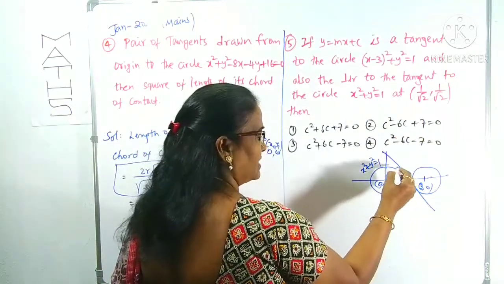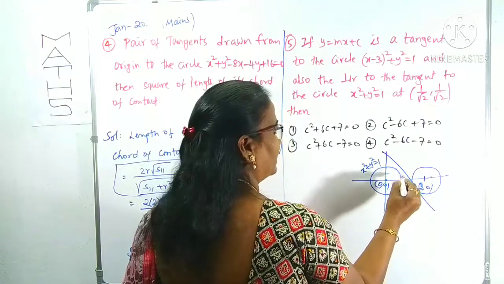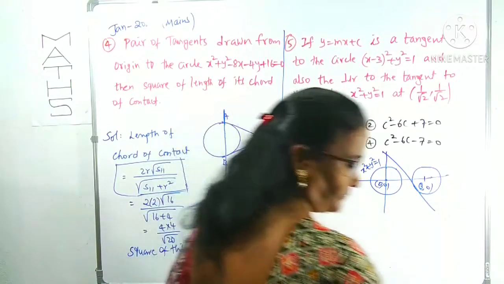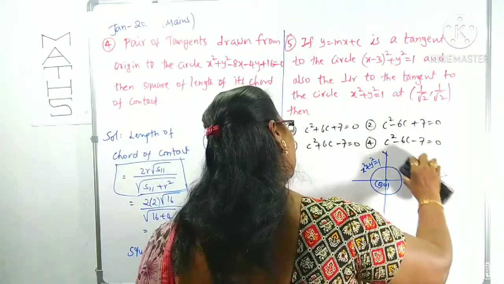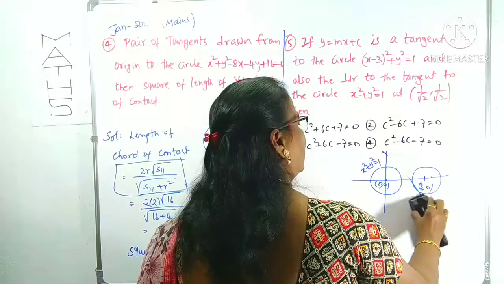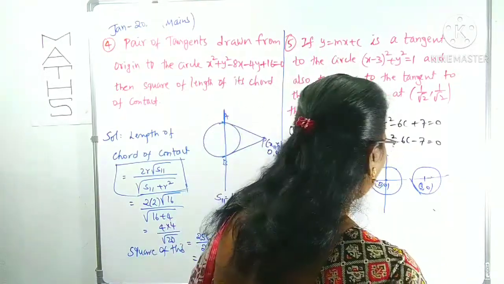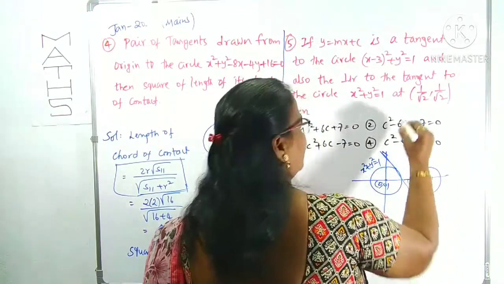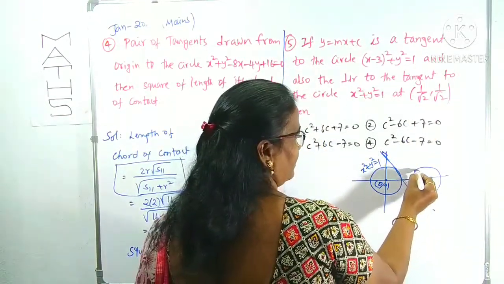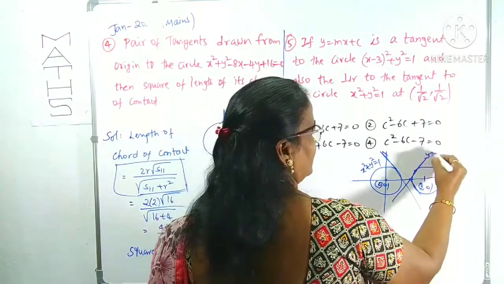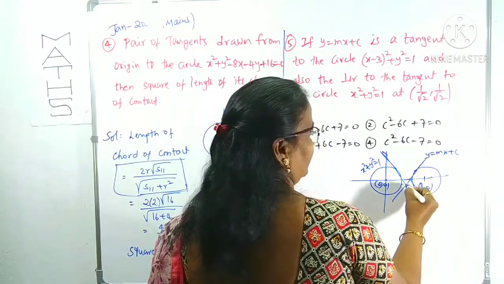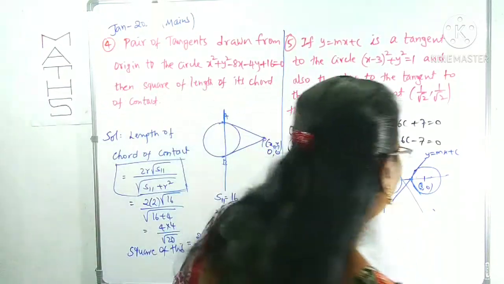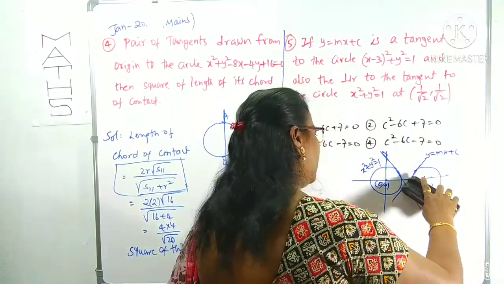Suppose you draw the tangent for this circle at 1 by root 2, 1 by root 2, which is somewhere else. Better I will draw like this. I am taking this line in the reverse direction because the perpendicularity has to be shown. Tangent at this point, because the point is in the first quadrant. The line y is equal to mx plus c is tangent to this circle. Therefore, those two are perpendicular. This is the rough figure.